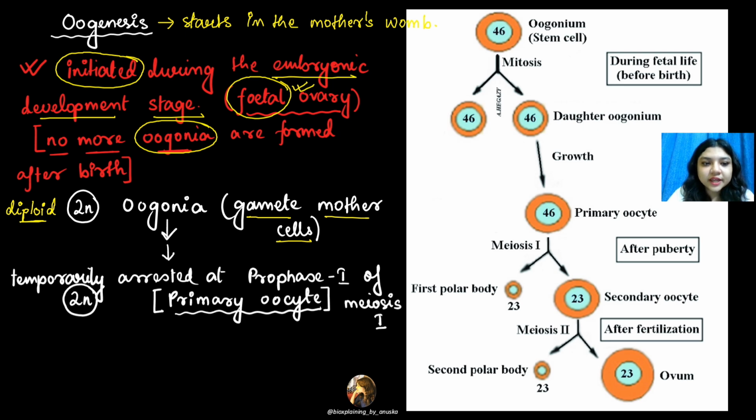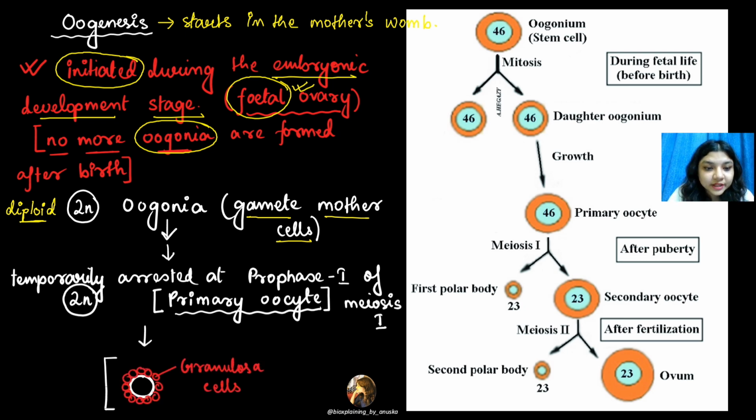Now from oogonia, these are temporarily arrested at prophase 1 of meiosis 1. Right, so when oogonia reaches the primary oocyte stage, what happens in this primary oocyte stage? The meiosis 1 has started, but these cells are arrested at the prophase 1. Okay, getting it?